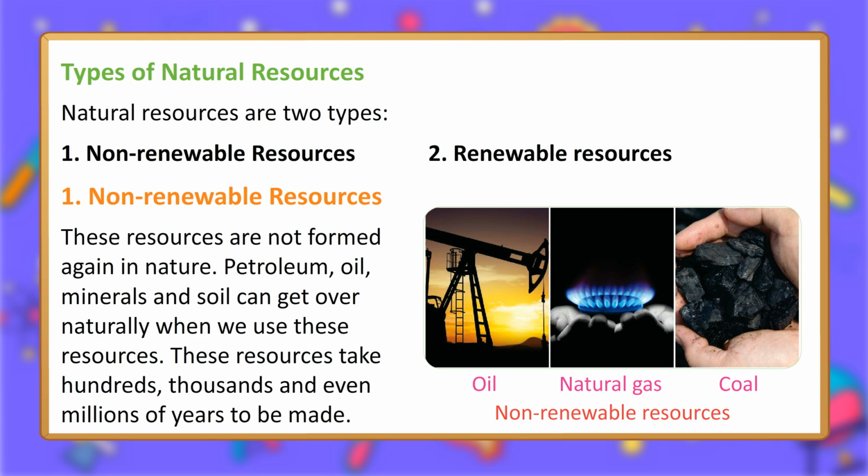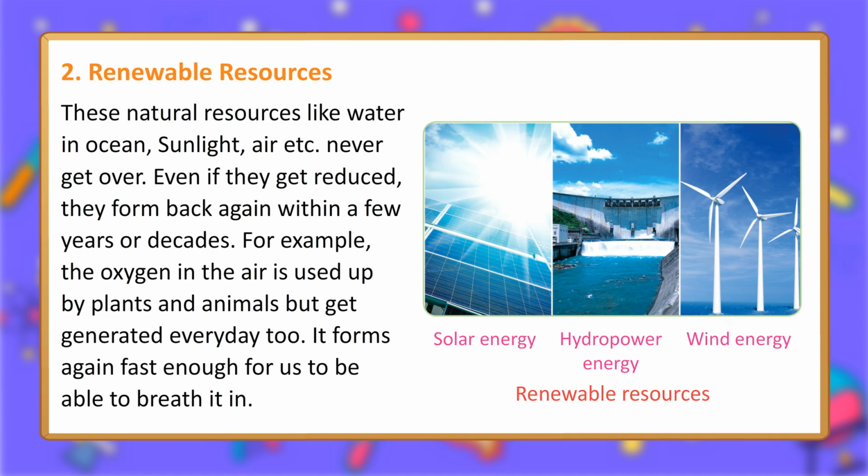Non-renewable resources: oil, natural gas, coal. 2. Renewable resources. These are natural resources like water in the ocean, sunlight, air etc. They never get over. Even if they get reduced, they form back again within a few years or decades. For example, the oxygen in the air is used up by plants and animals but gets generated every day too. It forms again fast enough for us to be able to breathe it in.